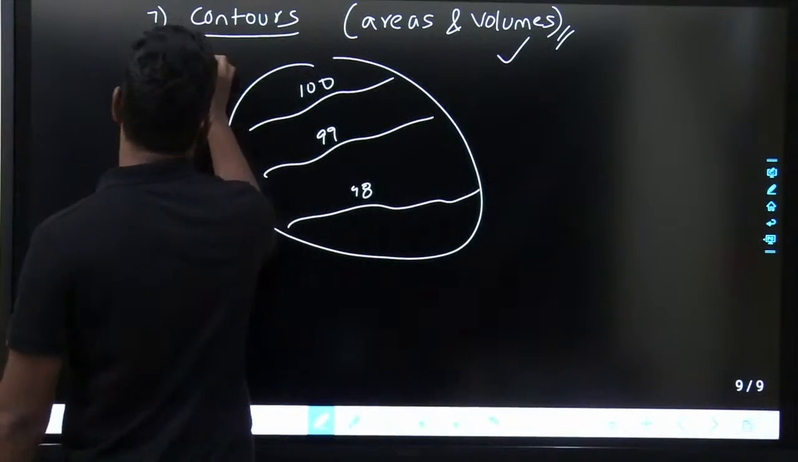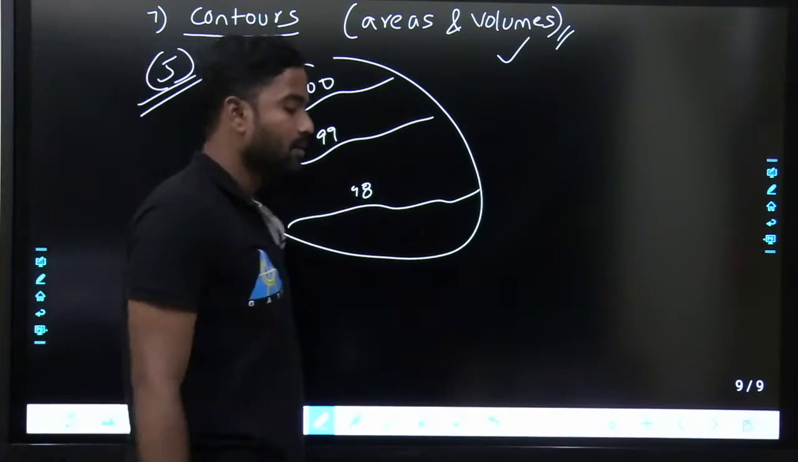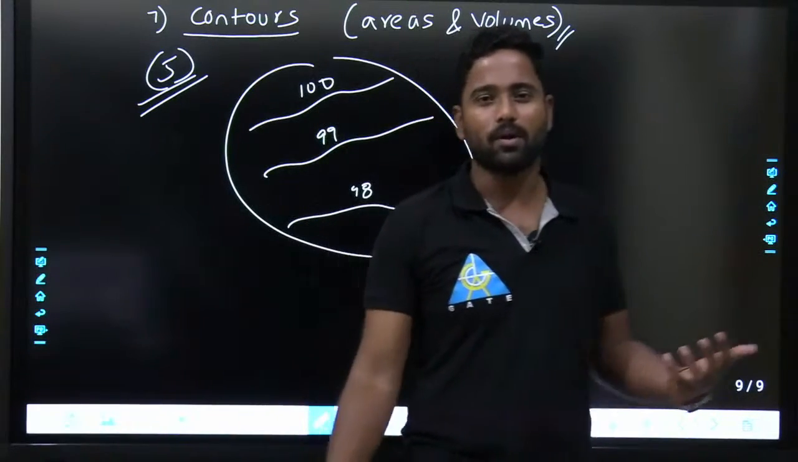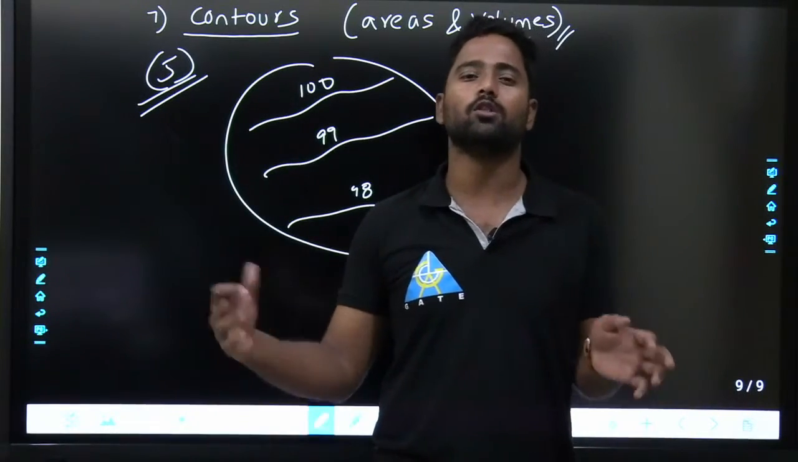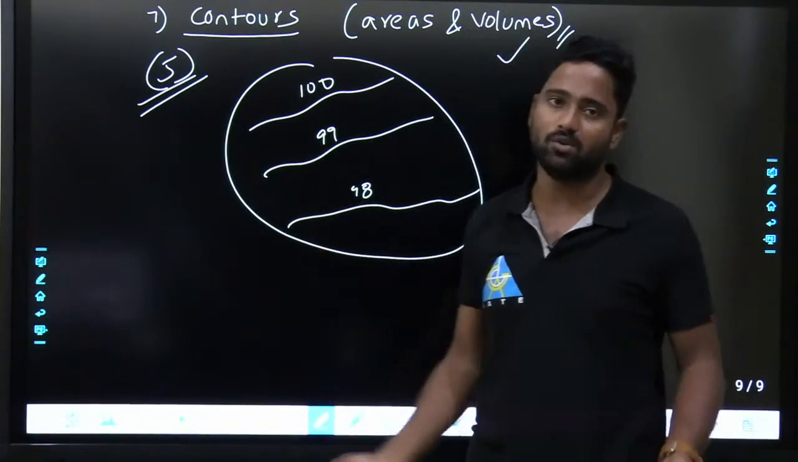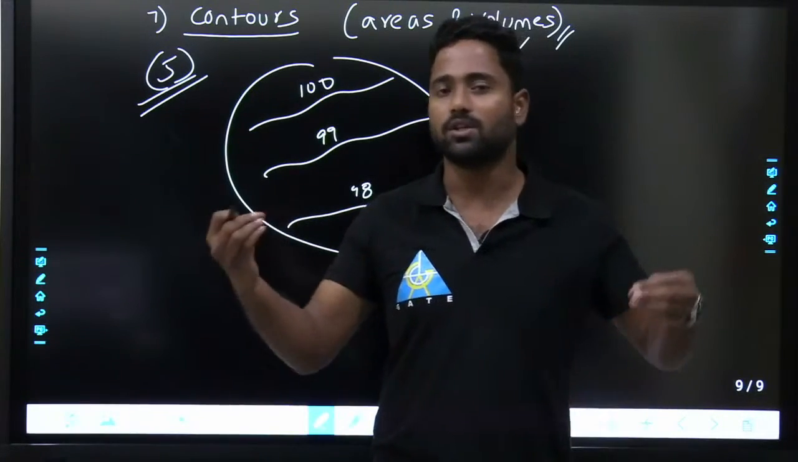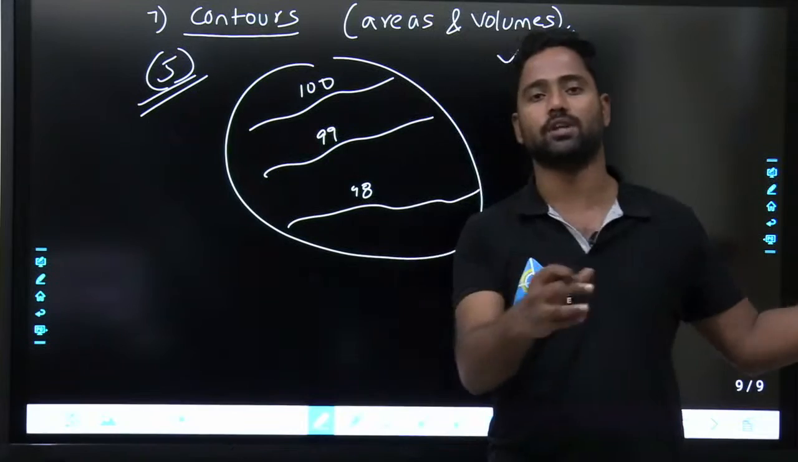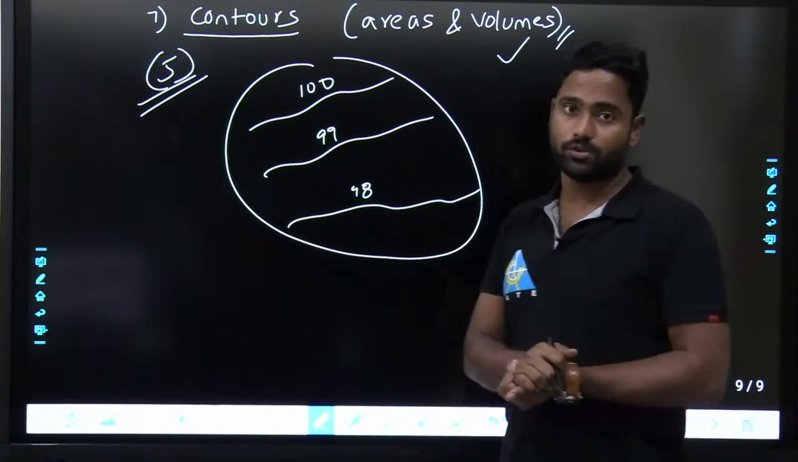From the engineering services point of view, you can get 5 to 10 marks here. I'll be using the trapezoidal formula, Simpson's formula, average ordinate rule, all those things will be seen here. By using those things only, you are going to measure the areas, the volume and all those stuff. Fine. So this is contours.